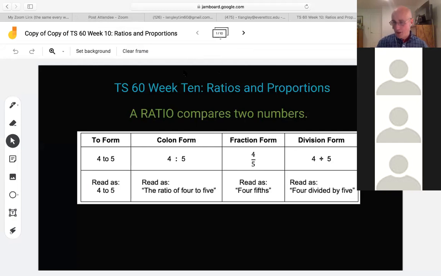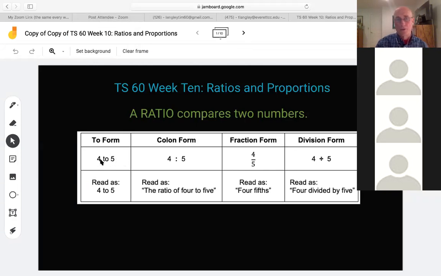So just as a concept, and you'll see this again in Math 76, you see how over here on the left, I've got a ratio of 4 to 5. Sometimes you'll say, in that school, there are 4 girls for every 5 guys, or vice versa. And so they'll spell it out.